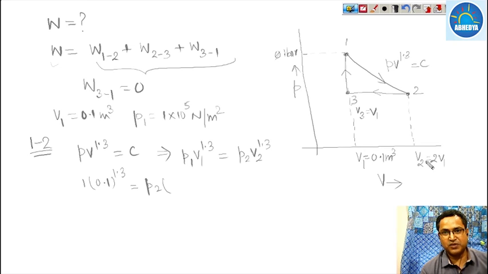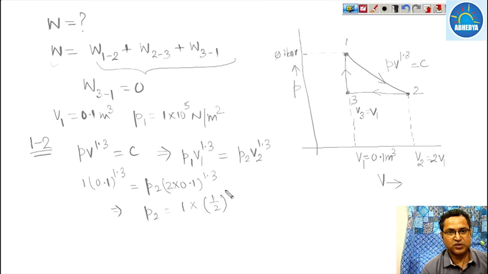So 2 times V1 is 2 into 0.1, raised to the power 1.3. So what is the value of P2? P2 is nothing but 1 into 1 upon 2 raised to the power 1.3. By calculating, P2 comes out to be 0.4061. This much of the pressure.